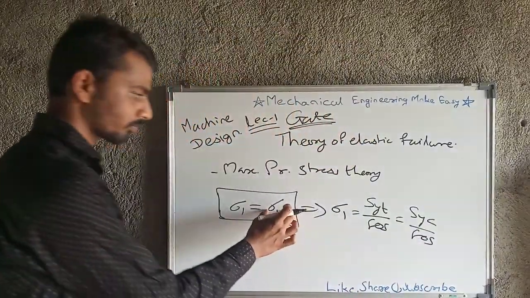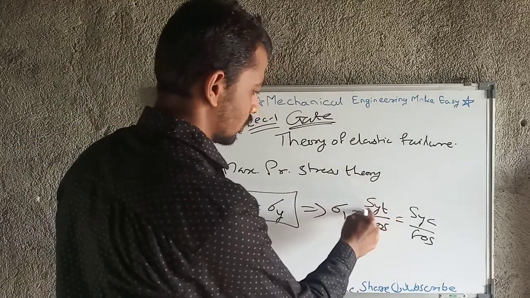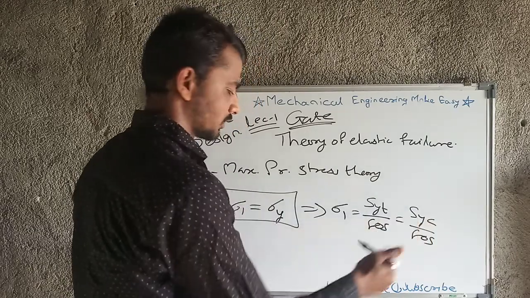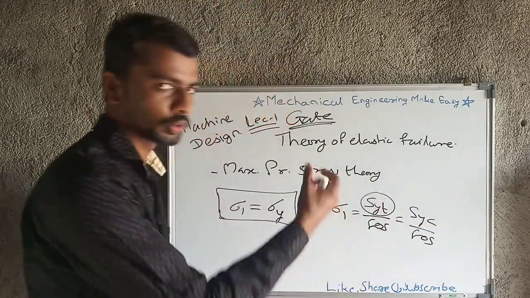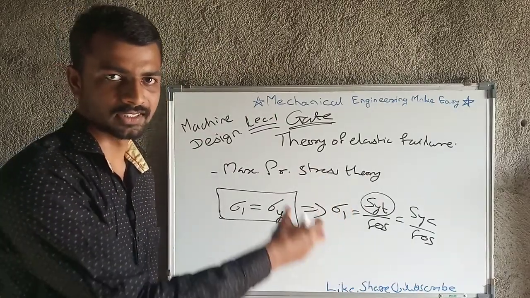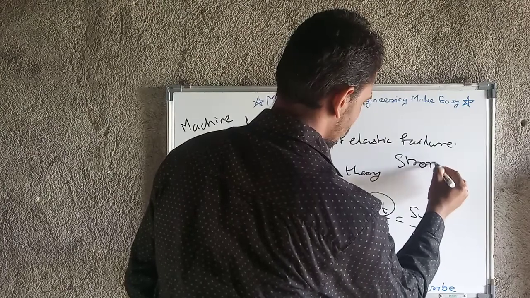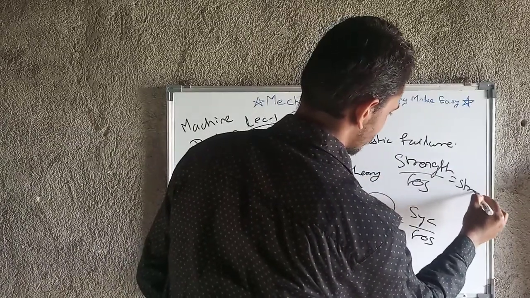How do we get the yield stress? Yield stress depends on the yield tensile strength or maybe the yield compressive strength, and this is the yield strength parameter. So yield strength upon factor of safety is the yield stress. Strength upon factor of safety equal to stress.